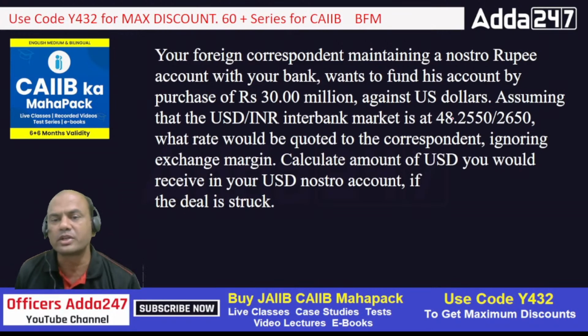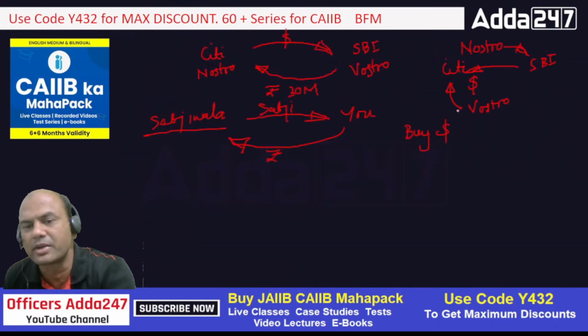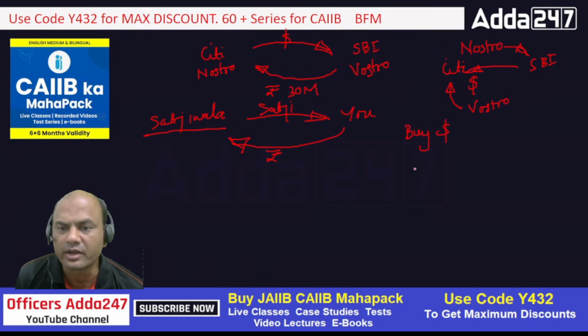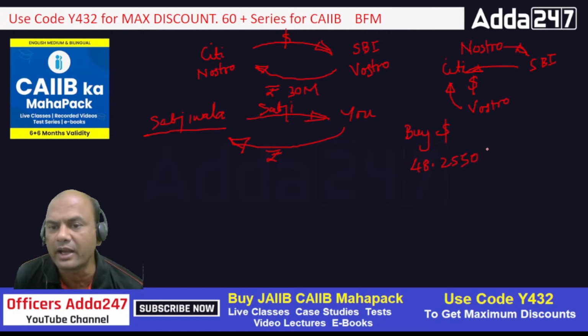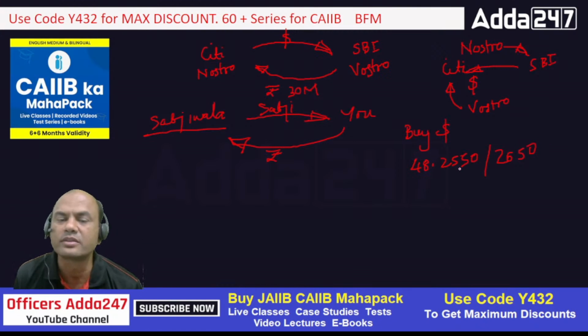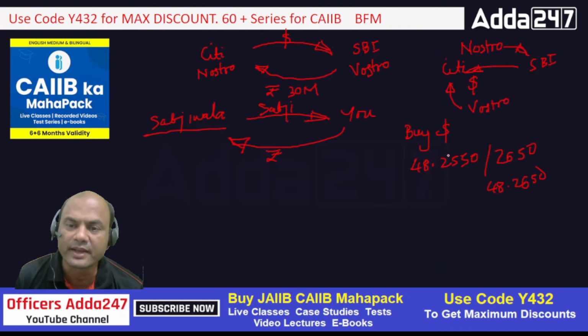So these are the two rates, 48.2550 and 48.2650. Let me write this. So which rate will I quote now? This or this? Which one? Fast, fast. What do you say? Left or right? Write in the comment section. Should I quote left rate or should I quote right rate? Means 48.2550 or 48.2650. Which rate should I quote for this transaction? Everyone, fast.